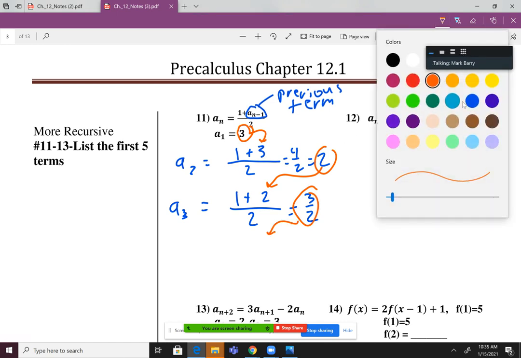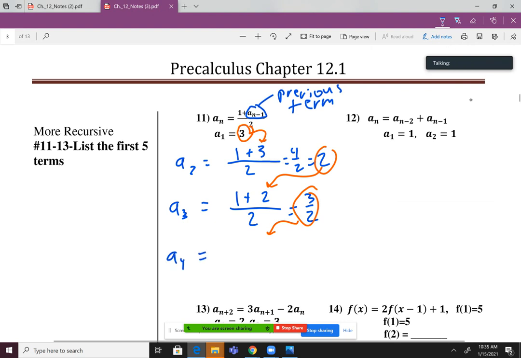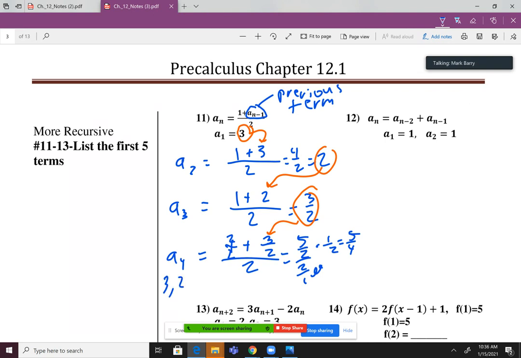So for a sub 4, 1 plus 3 over 2, plugging in my previous term there, over 2. I'm going to add those fractions. Of course, we need a common denominator there, so I'm going to turn that 1 into 2 over 2. So we get 5 over 2 over 2 over 1. Multiply by the reciprocal. We get 5 over 4. So my list of my first 4 terms would be 3, 2, 3 over 2, 5 over 4.